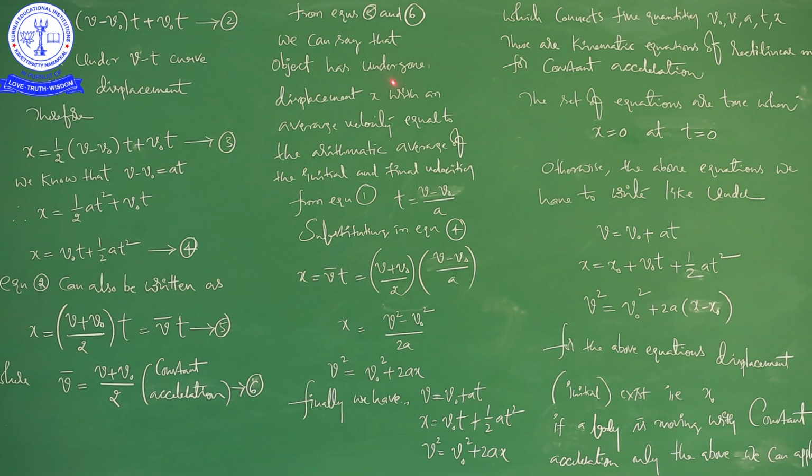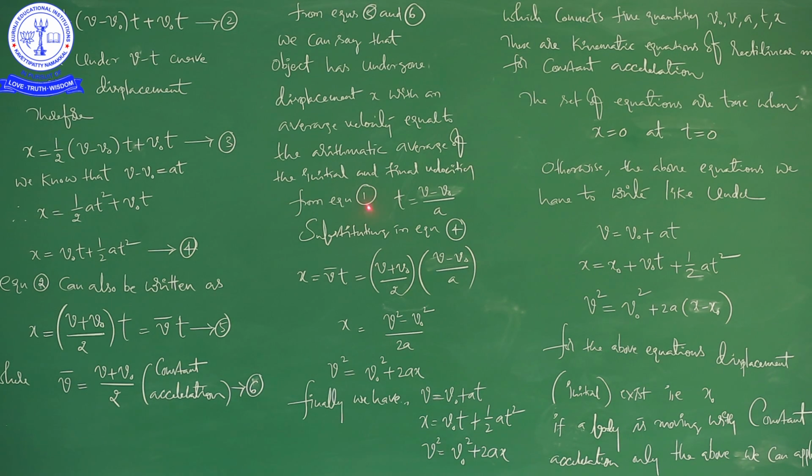So, when an object has undergone displacement x with an average velocity equal to the arithmetic average of the initial and final velocities. So, finally, he is saying the same thing, V bar is equal to (V plus V naught) by 2. So, displacement is equal to average velocity into time, that only he is saying here. Displacement is equal to average velocity into time when a body is moving with uniform acceleration. Okay, right.